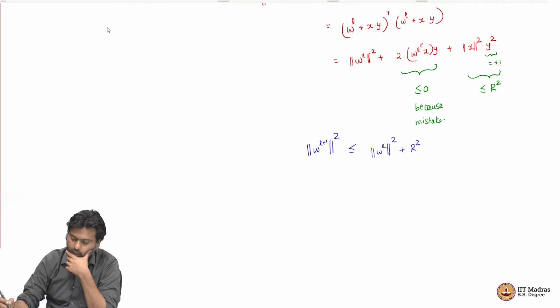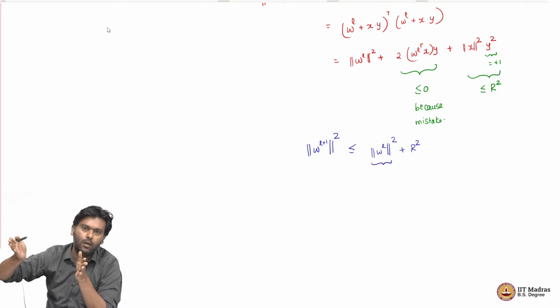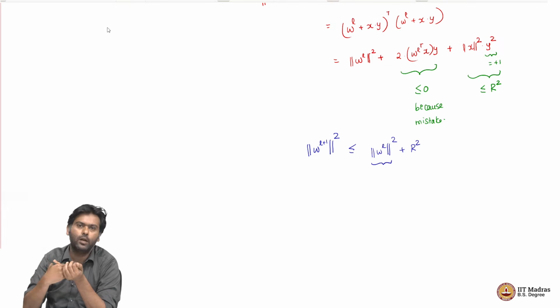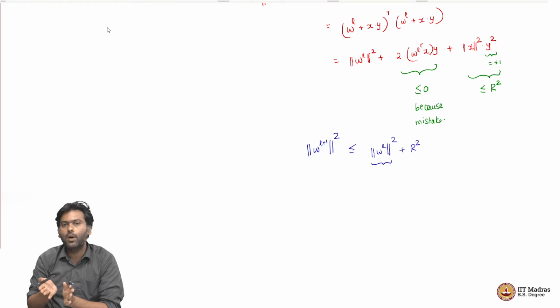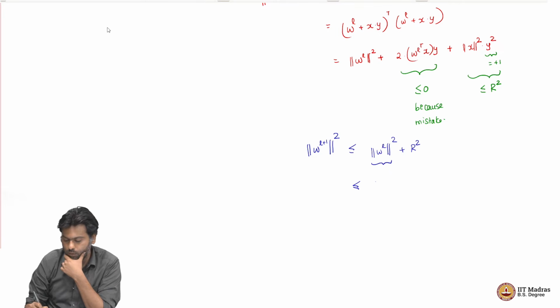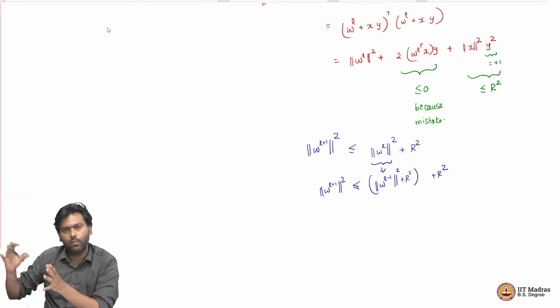But now interestingly, how did I get WL in the first place? I got WL because there was some WL minus 1, and now I made a mistake with respect to some data point, and so I updated it to WL, which means the same argument should also apply to WL. So, WL plus 1 squared is at most WL minus 1's length squared plus R squared, right.